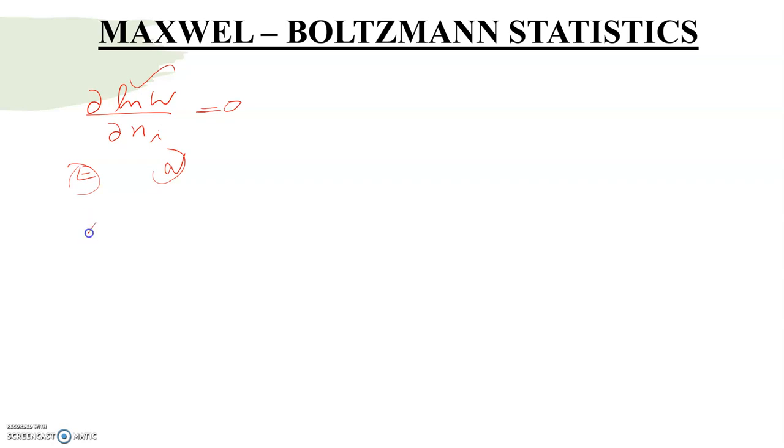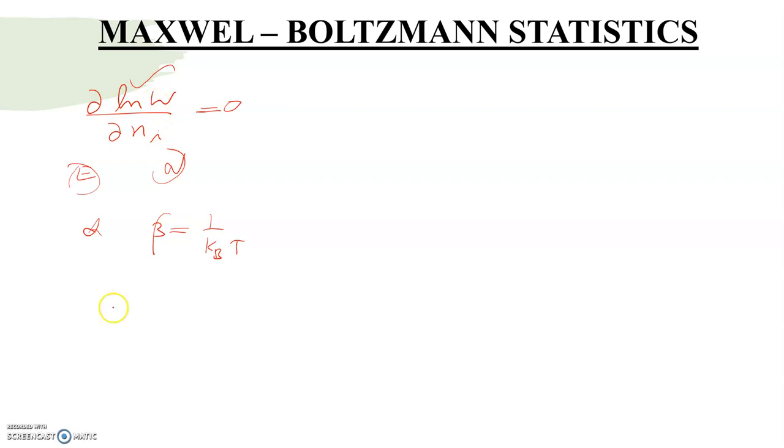We introduce some parameters alpha and beta. They are called Lagrange's undetermined multipliers. I am not going to give you the details of this, but remember the value of beta is 1 by kBT. If you maximize the function using the Lagrange undetermined multiplier method,